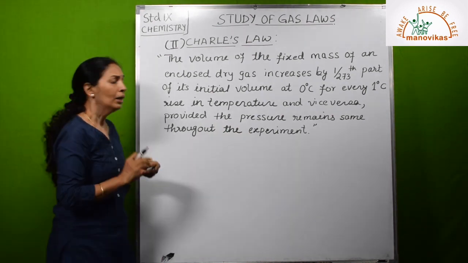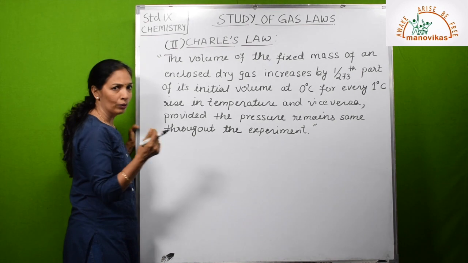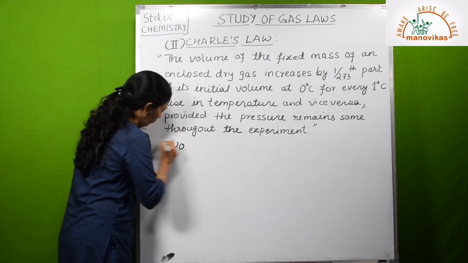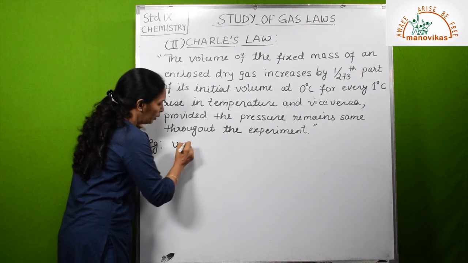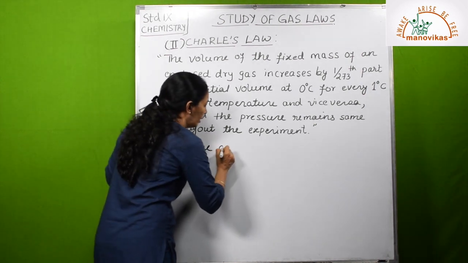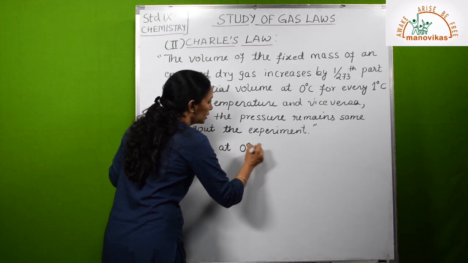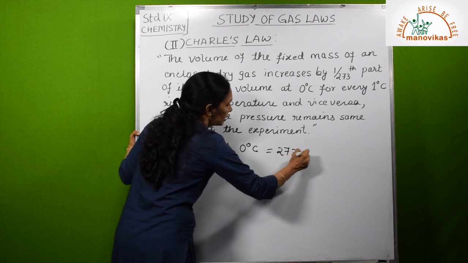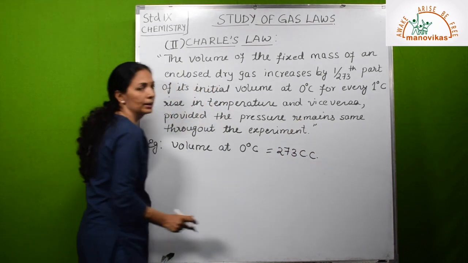So let us assume that for an enclosed mass of dry gas, the volume at 0 degrees Celsius is 273 cc. Cc means cubic centimeter.